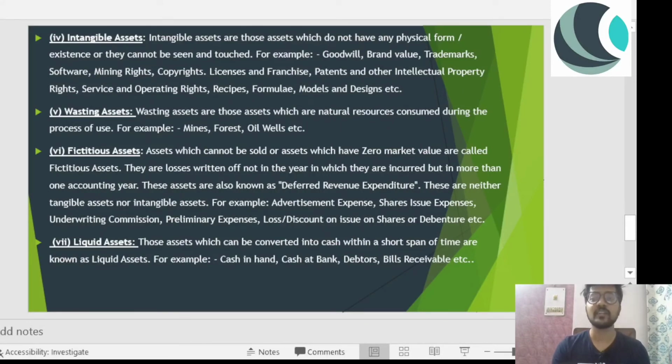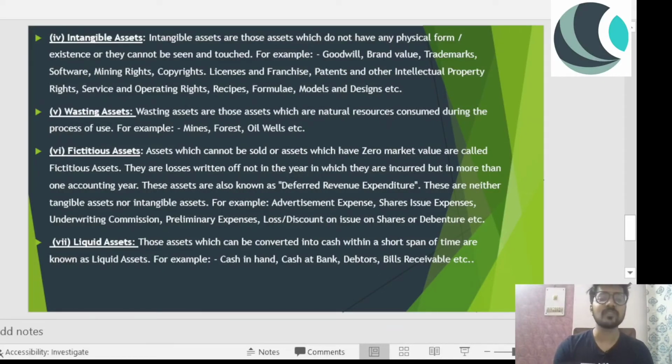You can definitely get 2-3 pointers, like option 1 says that these assets cannot be sold, and they have zero market value, or these are losses that are written off not in the year in which they are incurred, but over more than one accounting year. And you have to mark that all of these options correspond to fictitious asset. You have to remember this, because the examiners are getting smarter.